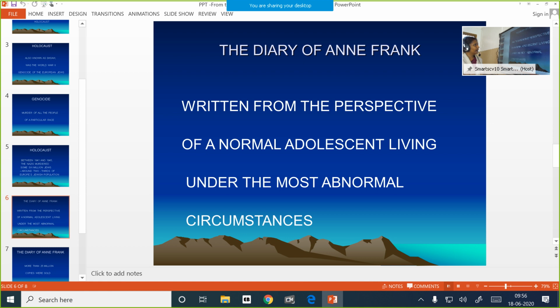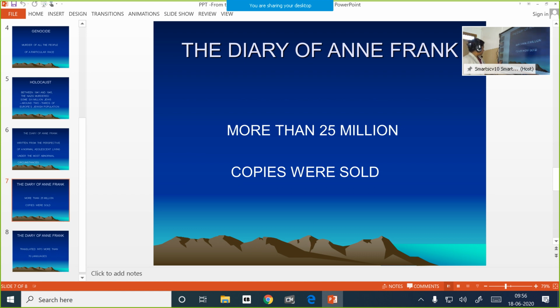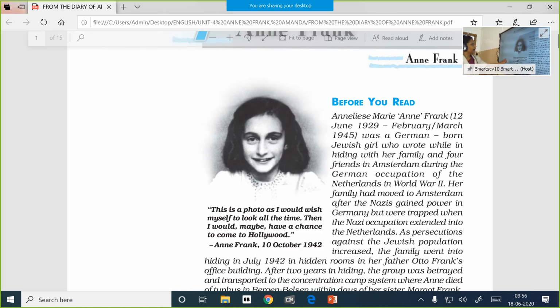And so it is an unadulterated account. Adulterated milk and adulterated things, you know what it is. So this is a true account of how the Holocaust was, how a small child felt under that. And hence, because of this very reason, more than 25 million copies were sold, and it was translated into more than 70 languages. So that's all the introductory part about the diary.